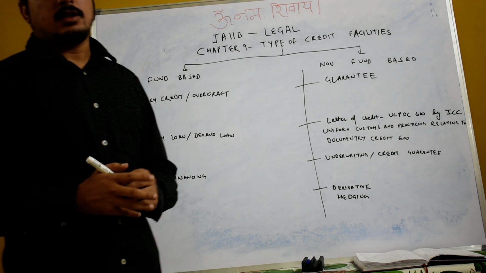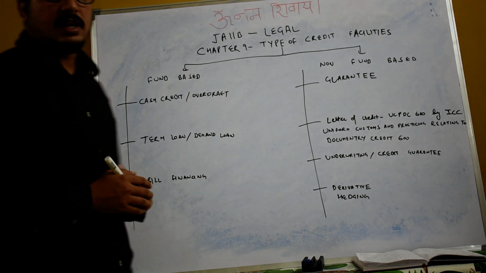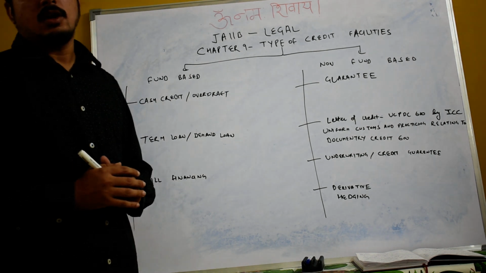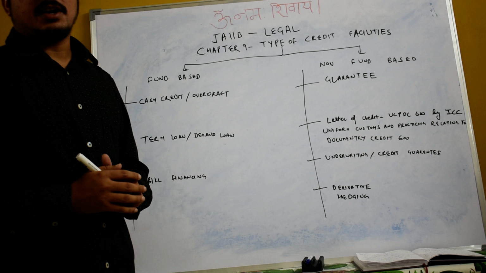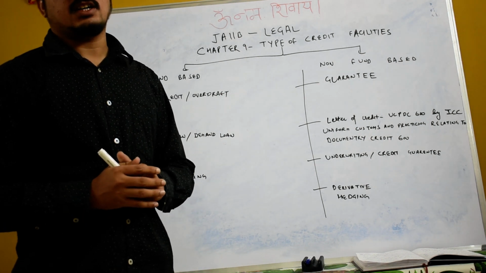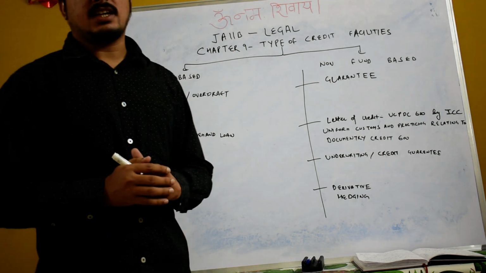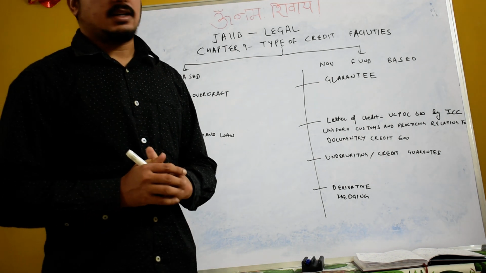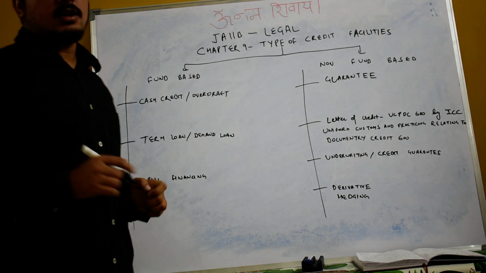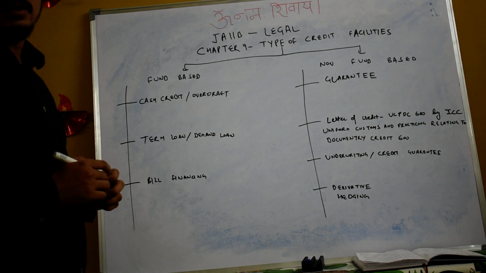Today we have come with a new chapter, Legal JIP Legal, Chapter 9, Types of Credit Facilities. As you know, the bank is taking deposits at a lower interest rate and lending at a higher interest rate. The difference is the profit. So credit is the basic and prime facility of the bankers. Now in this chapter we will discuss the different types of credit facilities we have in the bank.